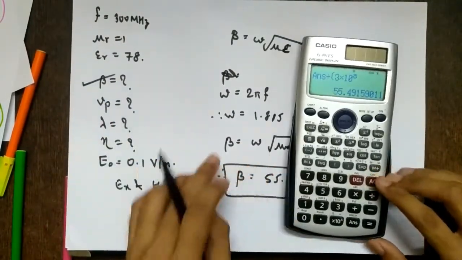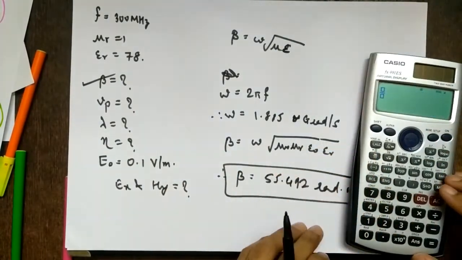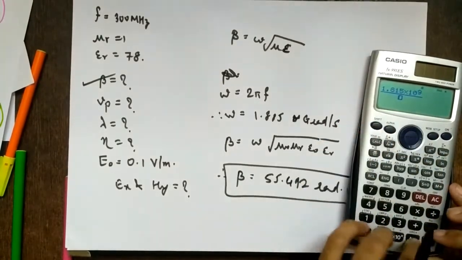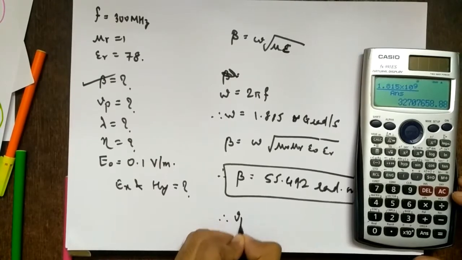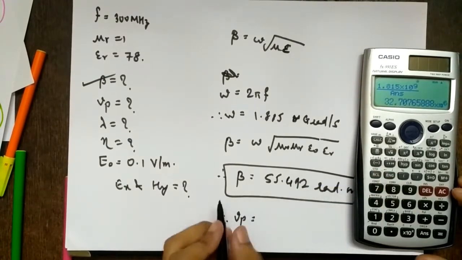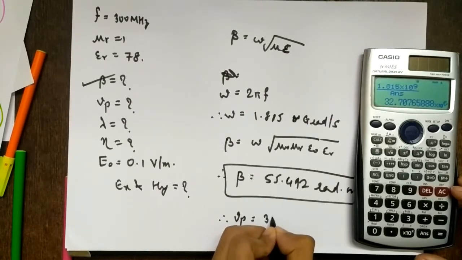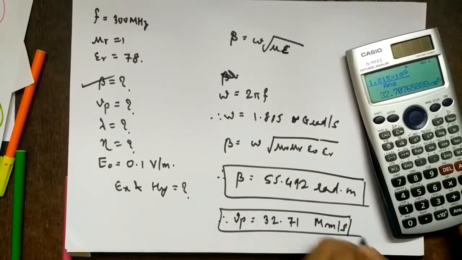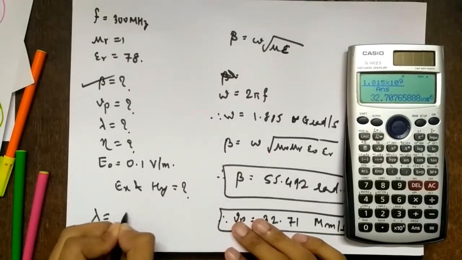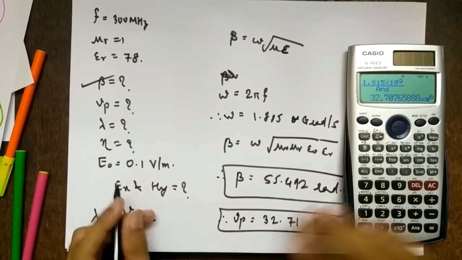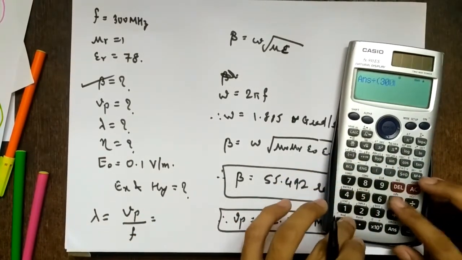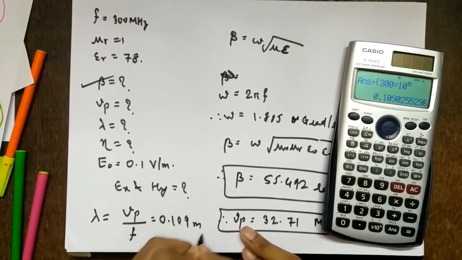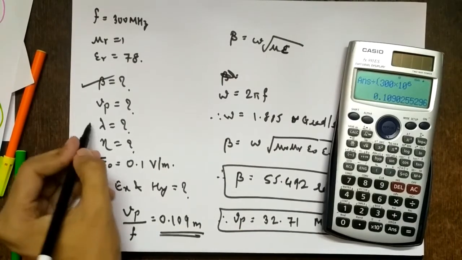Next Vp. What is Vp? Omega by beta. Right. So 1.885 into 10 raised to 9 divided by the answer already stored. So Vp equals 32.71 mega meters per second. This is also asked, so I will underline it. Then what will be lambda? V by f is the formula, right? So this divided by f, 300 into 10 raised to 6. So 0.109 meters. Wavelength has a unit of meters, right? So this is done.